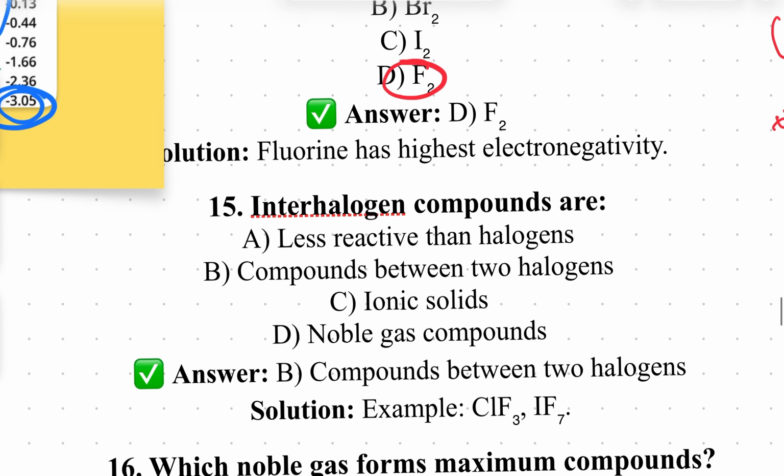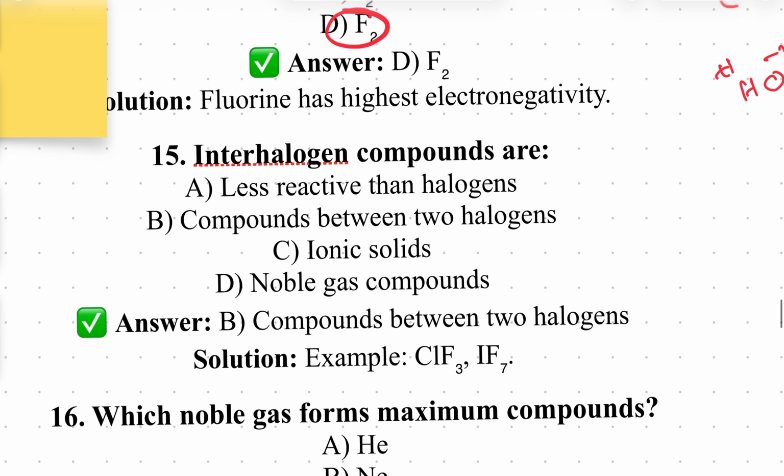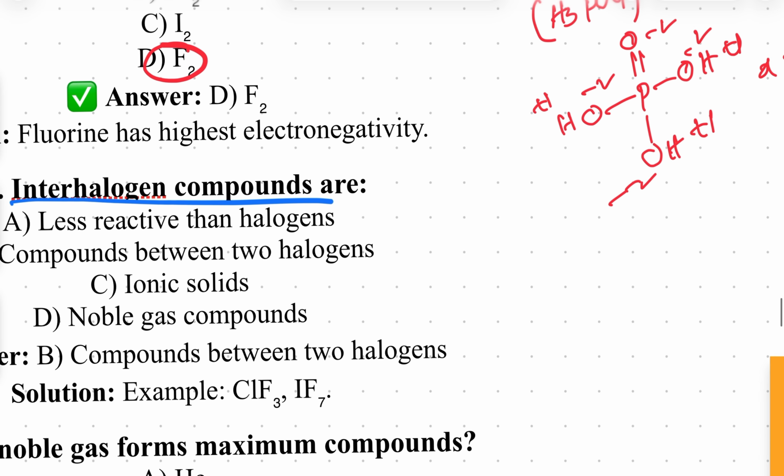Clear? That is it. Next one, interhalogen compounds. Interhalogen compounds are formed by same group elements: fluorine, chlorine, bromine, iodine. They can interact with each other. For example, iodine reacts with bromine and forms IBr3. Iodine interacting with chlorine forms ICl3, ICl5.